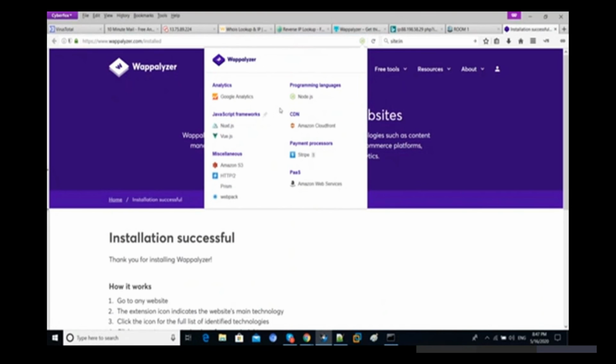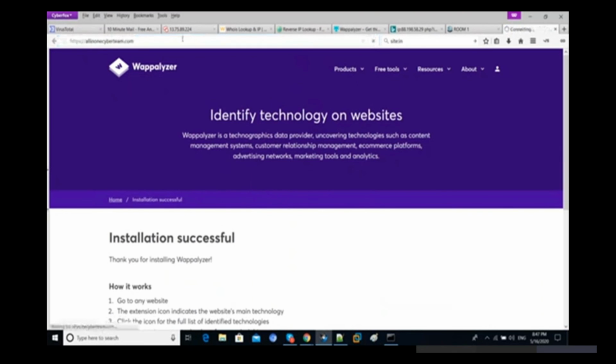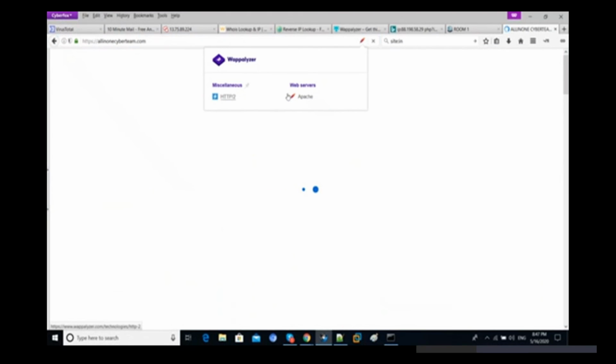Now if you visit any website, this will give you complete information. Let's try to check out All-in-One Cyber Team here. Now we'll get complete information regarding that website. Let's see. Now you can see HTTP version 2, and we are getting Apache here.